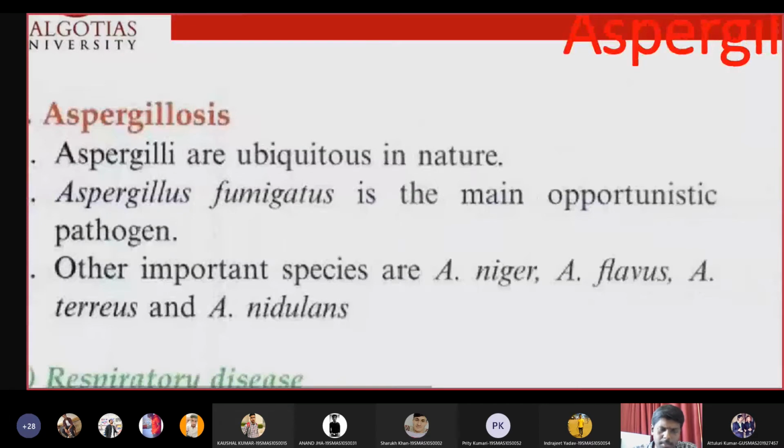There are many species in Aspergillus, and importantly three: Aspergillus fumigatus, Aspergillus flavus, and Aspergillus niger. These are the important species of Aspergillus.